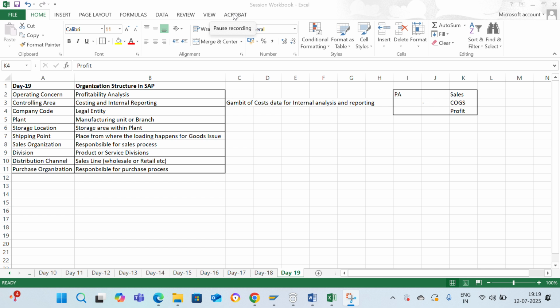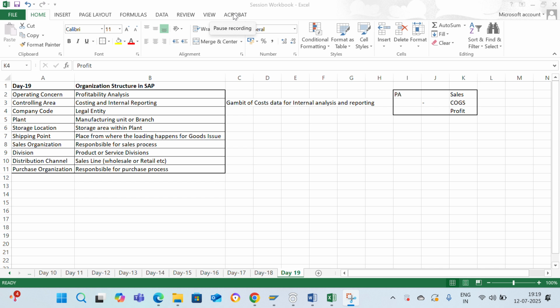Shipping point. Shipping point is nothing but the place or the point from which the loading happens in case of goods issue for the sales process. Sales organization is nothing but the org element that is responsible for managing the sales. Division. Division is nothing but the product or service category that the company deals in.